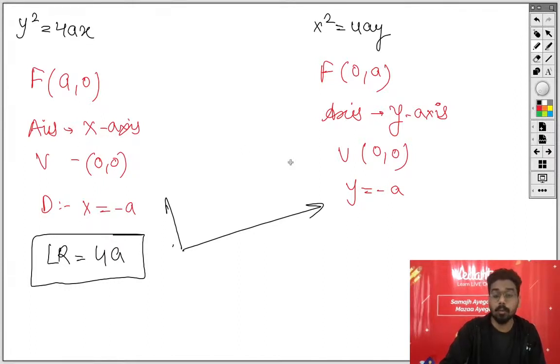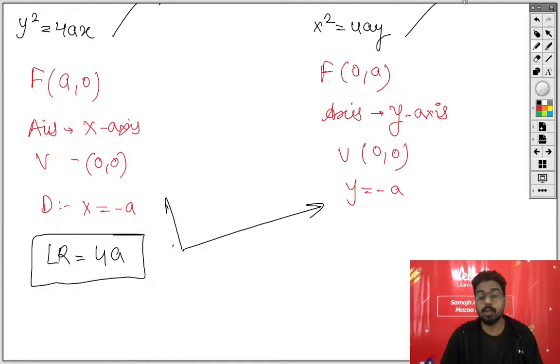Vertex is (0, 0) in both the cases. Length of latus rectum is 4a in both the cases. Equation of directrix is x equal to minus a in the first case and y equal to minus a in the second case. And the value of a will define the opening. So if a is greater than 0, in both the cases, opening is towards the positive direction. If a is less than 0, opening is towards the negative direction. This is all the theory that you need to know in the case of the parabola, and you should also know from where we have derived this equation.